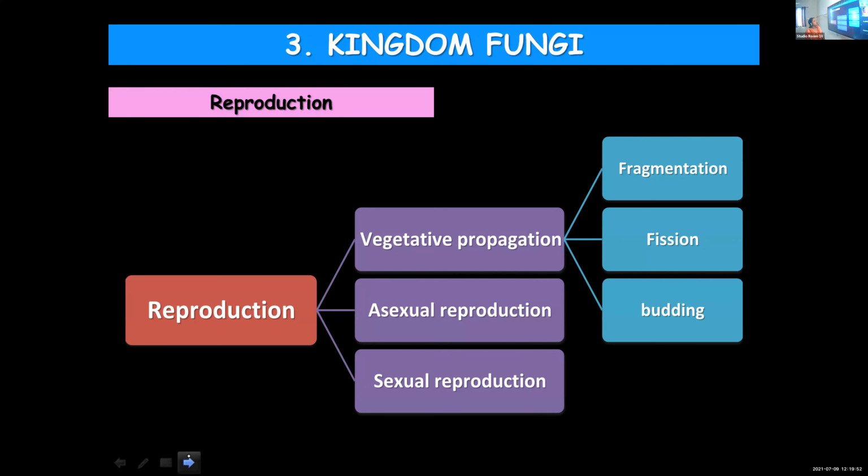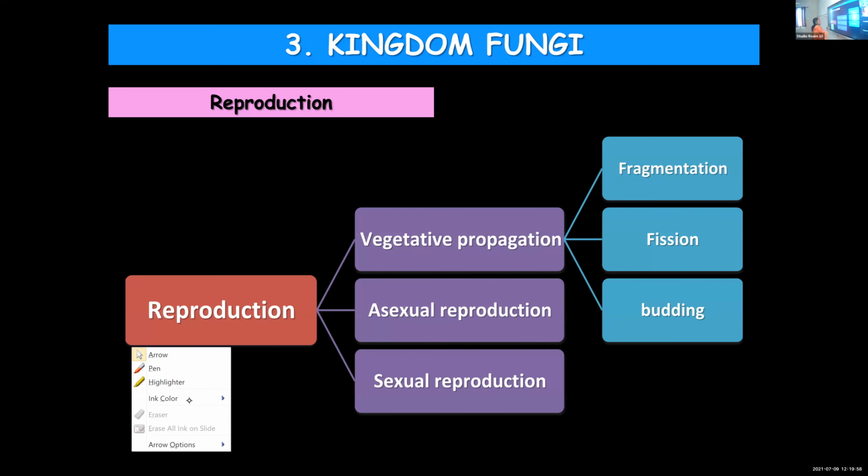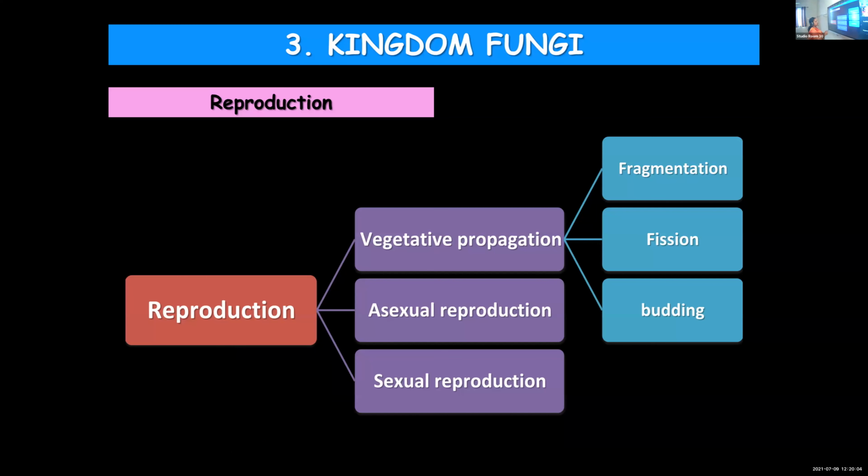Now moving on to the methods of reproduction. They carry out different modes of reproduction. So let's see them one by one. Vegetative propagation also comes under asexual methods of reproduction. Asexual reproduction, because they can produce certain spores and carry out asexual reproduction.